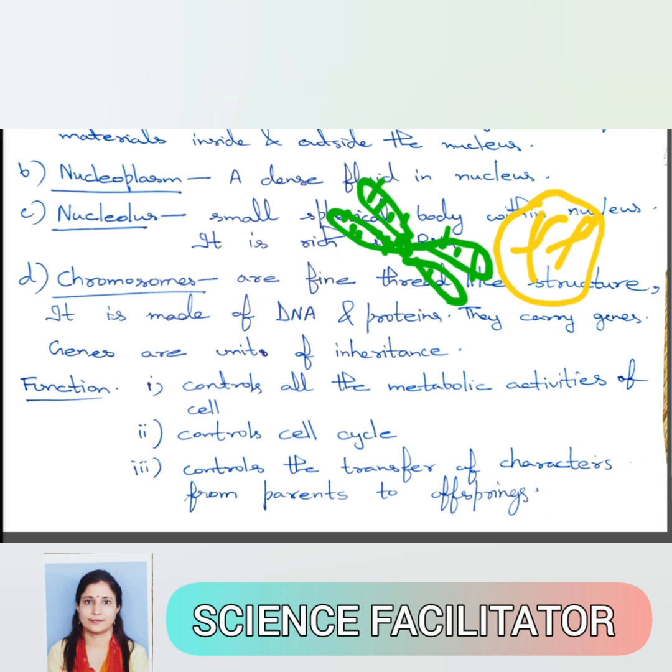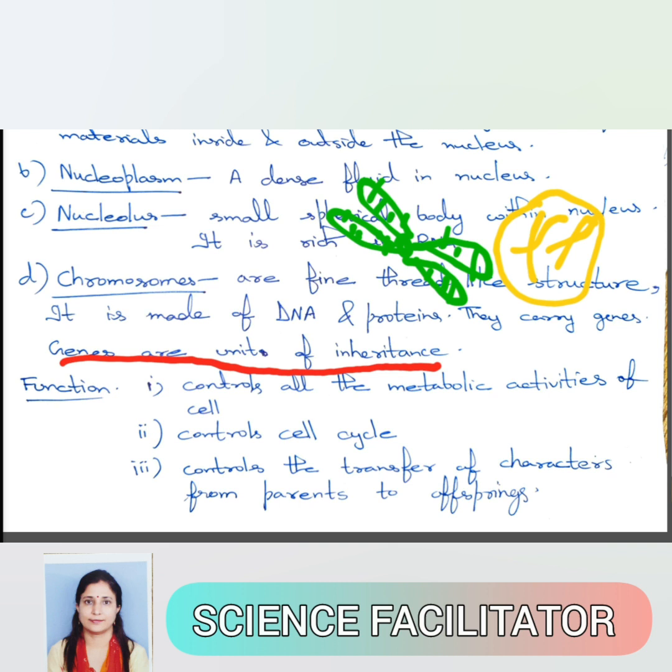So these are the genes which will determine the character. These chromosomes carry the genes and transmit characters from parents to the offspring. So these genes are the unit of inheritance.